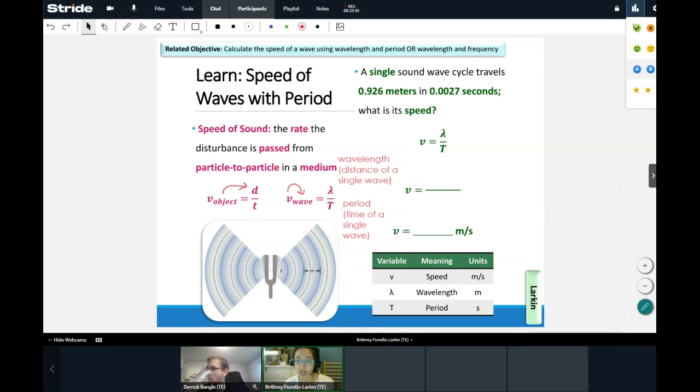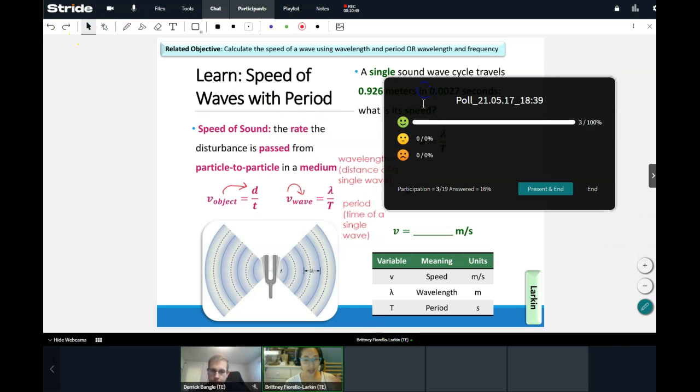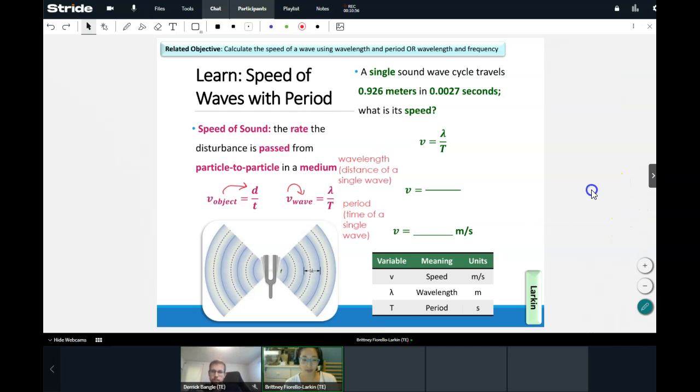Go ahead and give me a smiley, medium, or sad face if that's beginning to make sense. Again, it's the same equation, just in terms of waves. We're just changing the vocab. Great. Okay, perfect. Just so you know, this symbol right here, this upside down looking Y, is actually the Greek letter lambda. So you'll hear me say lambda a lot. Lambda, L-A-M-B-D-A, is just a Greek letter that stands for wavelength. Kind of looks like a wave.